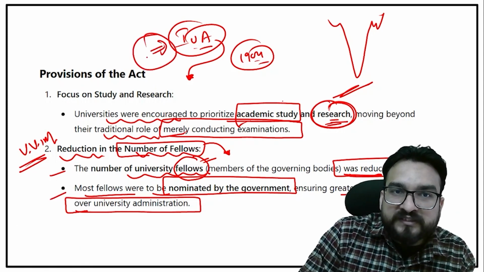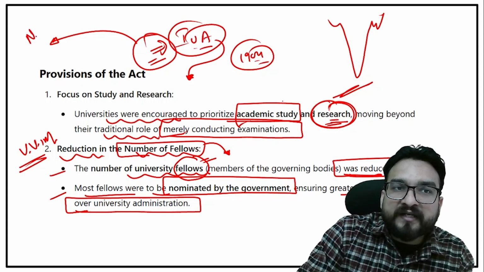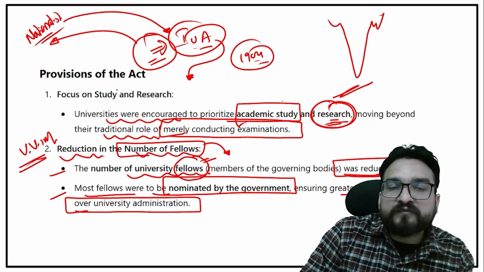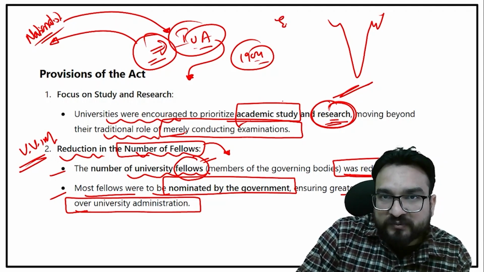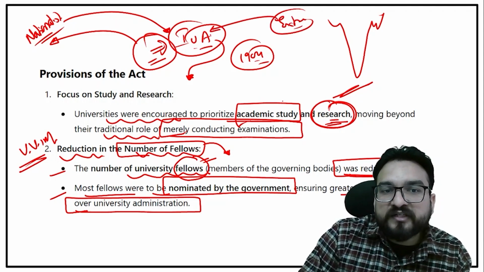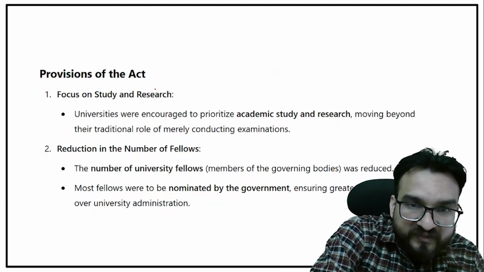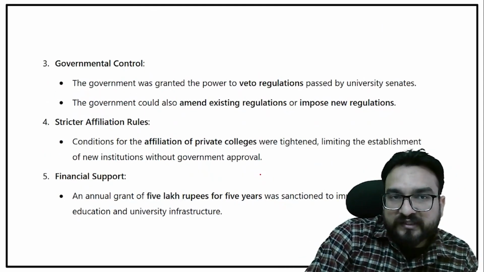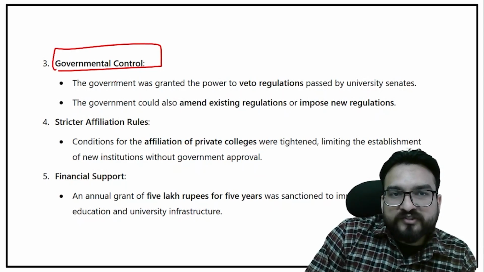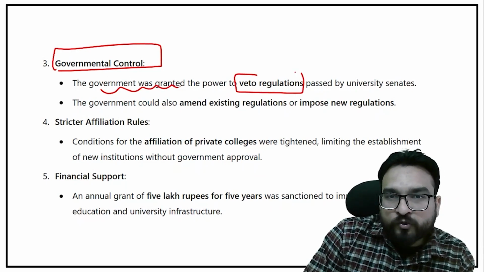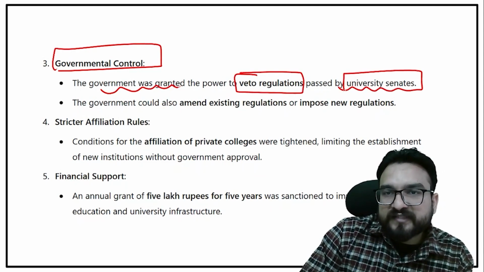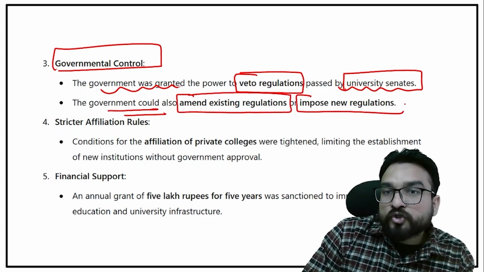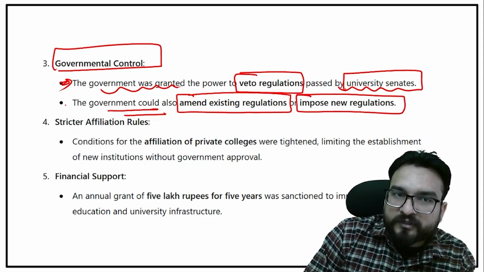And that's why a campaign was launched by nationalists at that point of time. Moderates were fighting against this Indian University Act. Extremists were voicing their opposition against it. Because of this act, the government was trying to control these universities, right? So government control: the government was granted the power to veto regulations passed by university senates. The government could also amend existing regulations and impose new ones. This is greater government control.